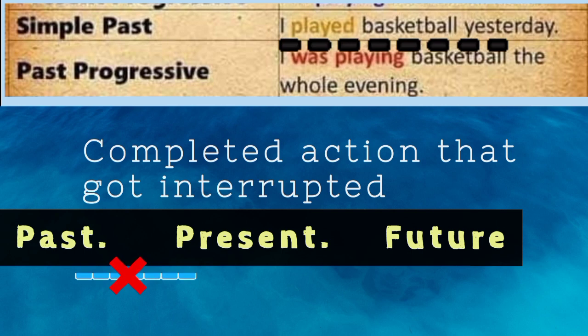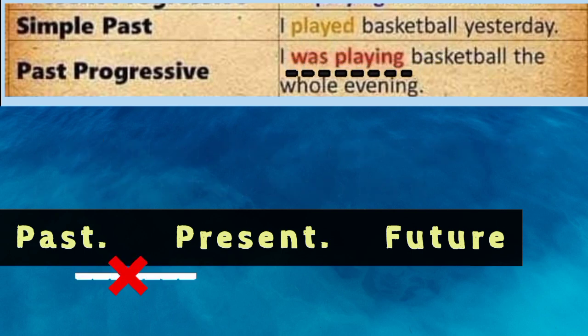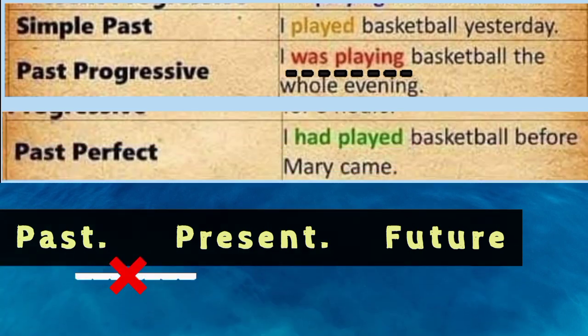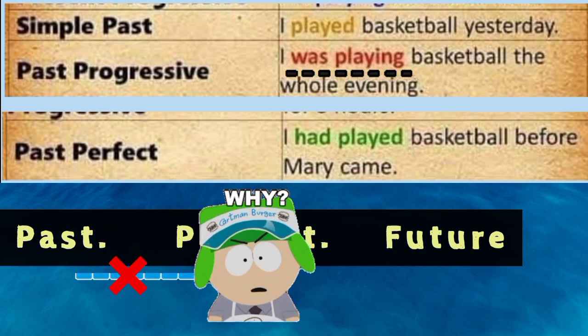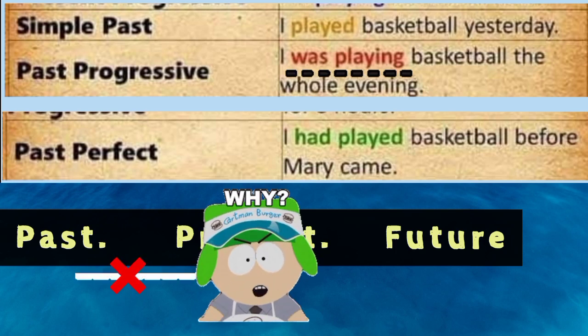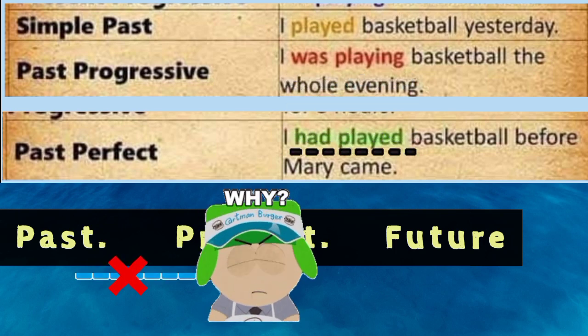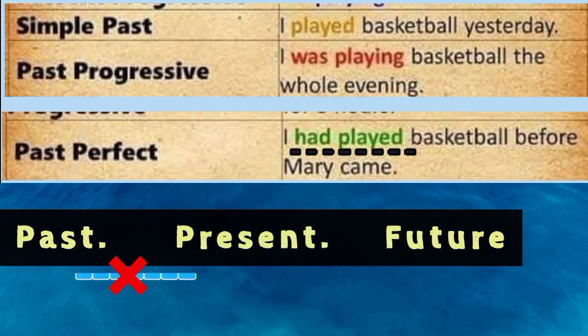Let's look at an example. I was playing basketball the whole evening. Playing basketball, that is the action, was done the whole evening, that is in the past. However, it could not continue into the present because it got interrupted in the past itself. Past perfect tense explains exactly why the action stopped while it was being done in the past. For example, I had played basketball before Mary came.